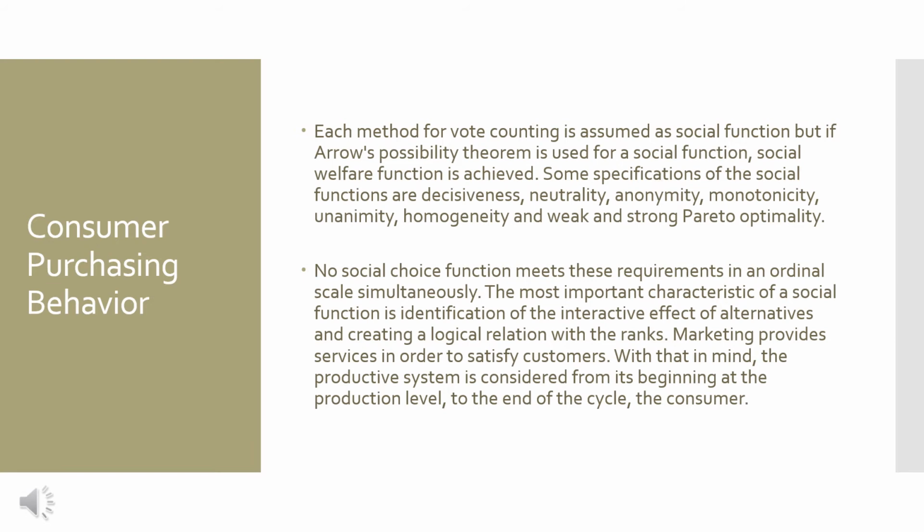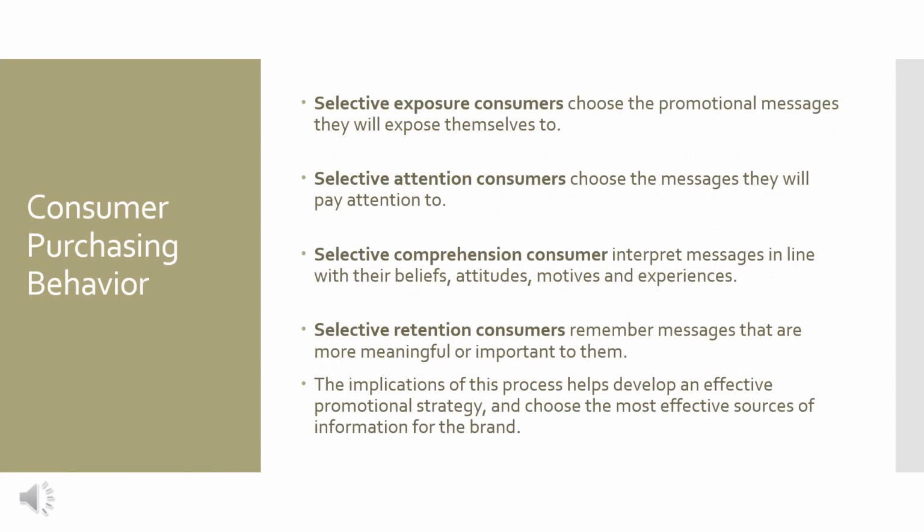The most important characteristic of a social function is identification of the interactive effect of alternatives and creating a logical relation with the ranks. Marketing provides services in order to satisfy customers. With that in mind, the productive system is considered from its beginning at the production level, to the end of the cycle, the consumer. Selective exposure: consumers choose the promotional messages they will expose themselves to.